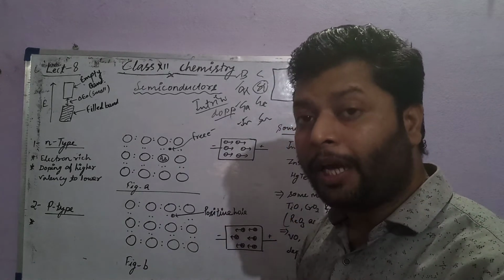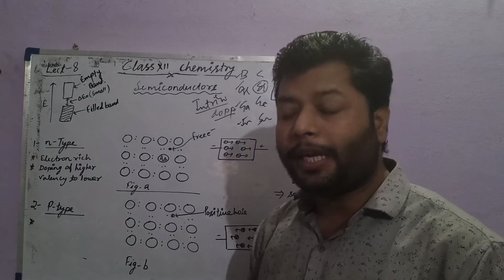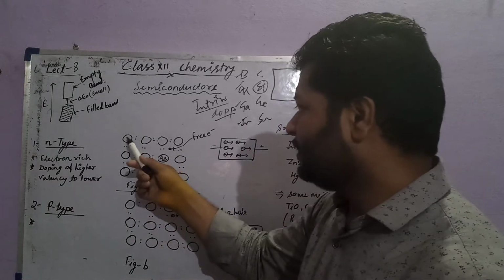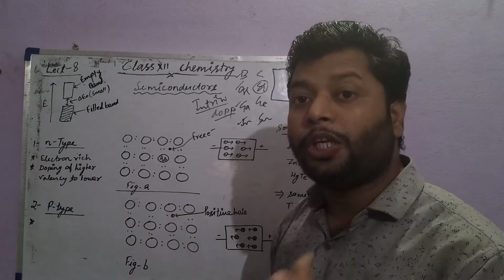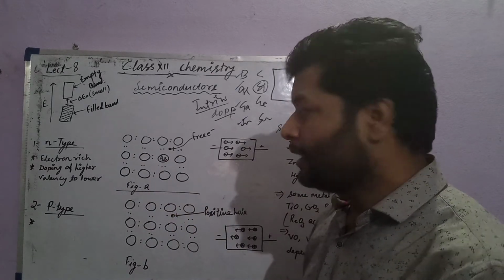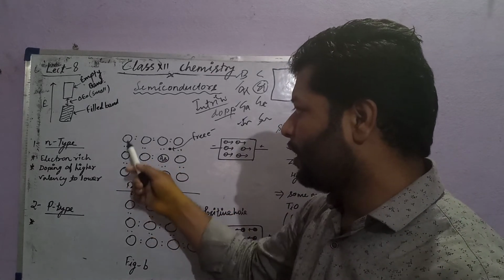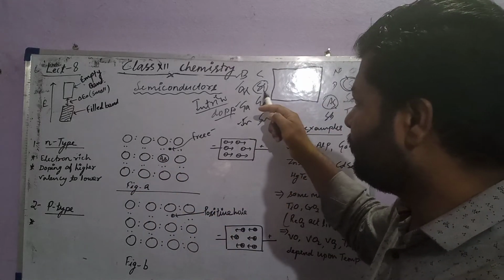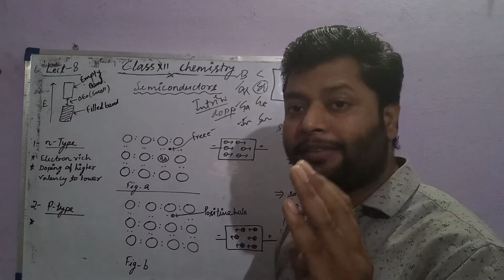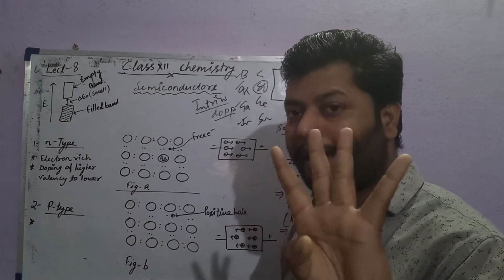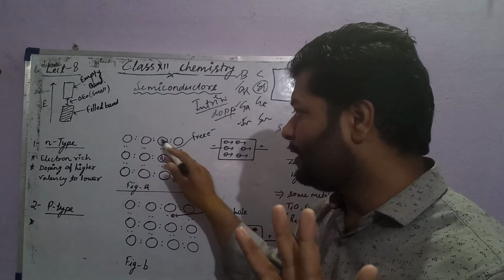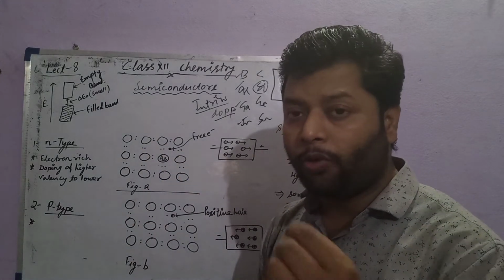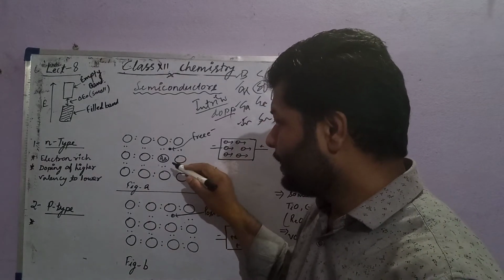And diagrammatically, how do we learn? See the diagram. Suppose this is the solid structure of silicon. All the circles, all the atoms, are silicon. Silicon is group number 14, with 4 valence electrons. All the silicon atoms are joined together by tetravalent covalent bonds, but